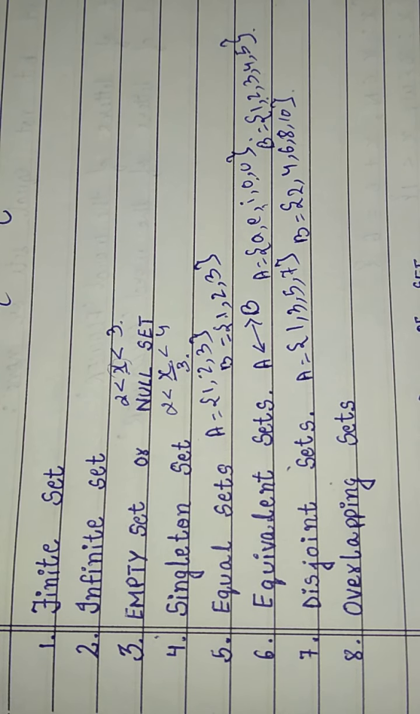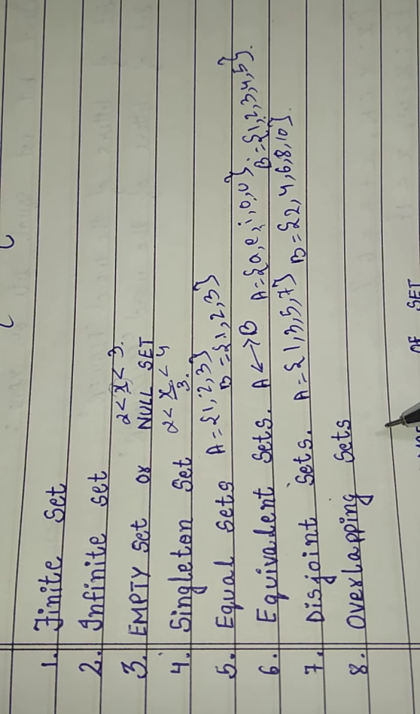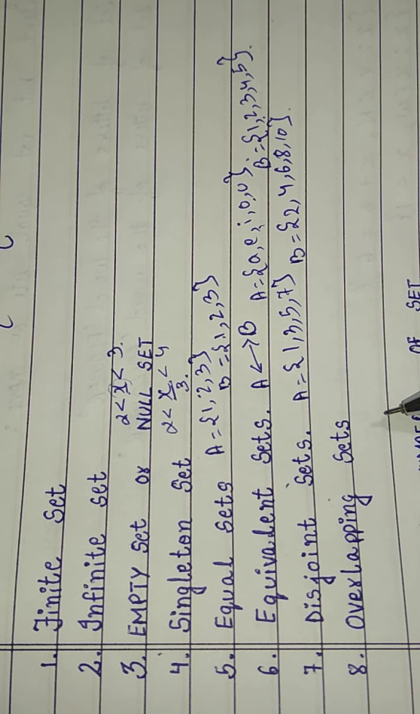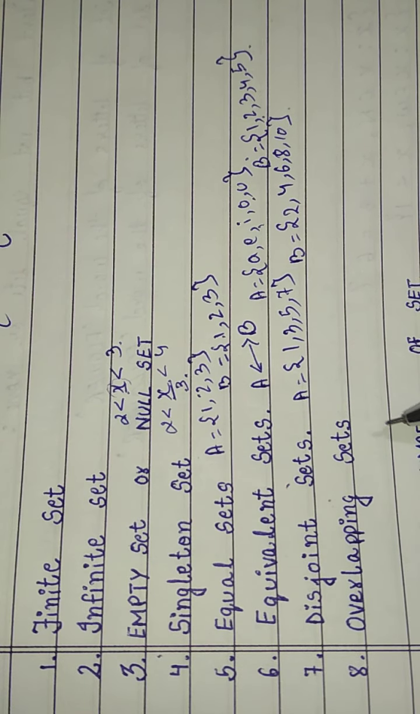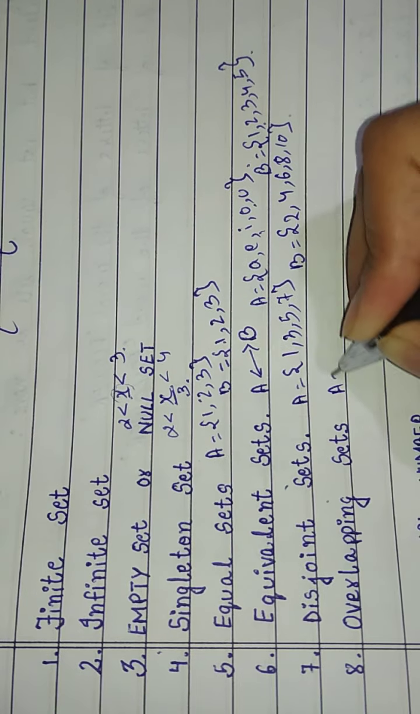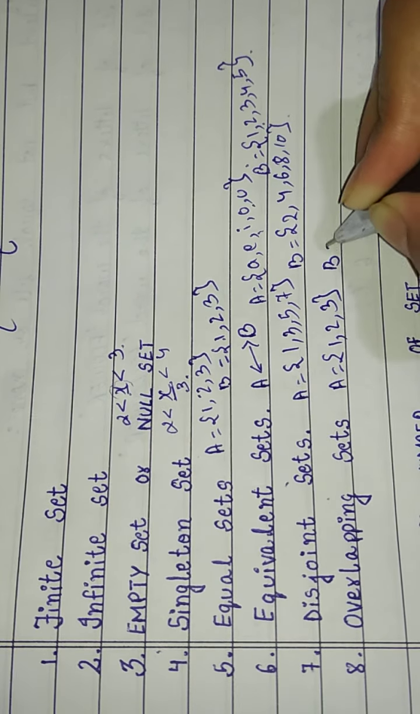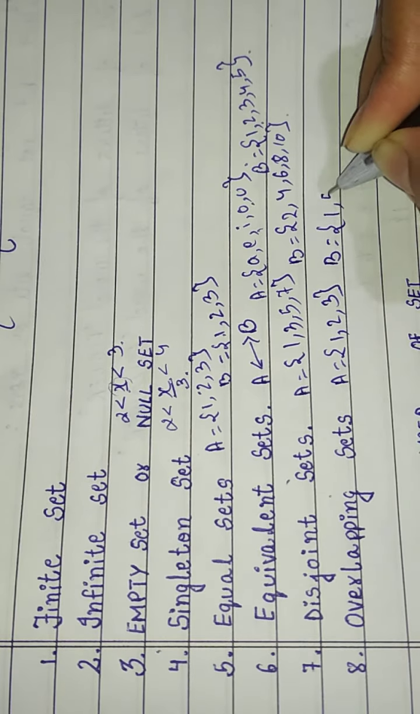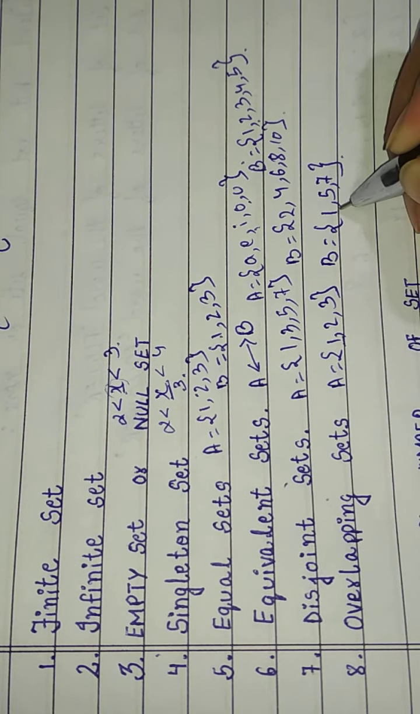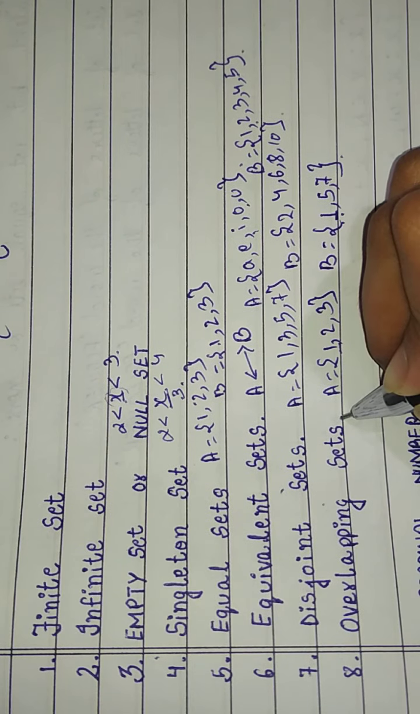Then eighth is overlapping sets. Two sets A and B are called overlapping sets if they have at least one element common to them. Like in A we have written 1, 2 and 3, and in set B we have written 1, 5, 7. So 1 is written in A and in B also 1 is written, so these are overlapping sets.